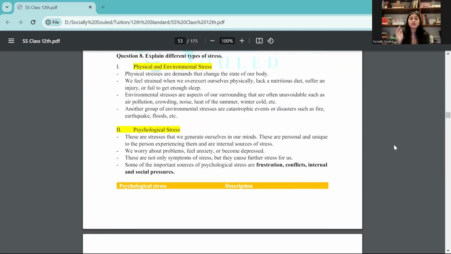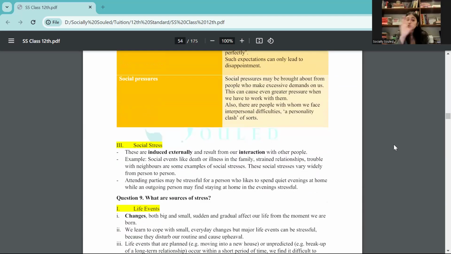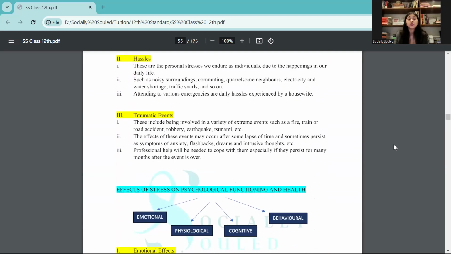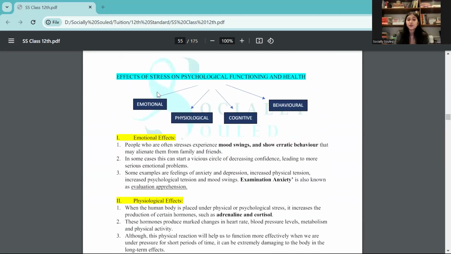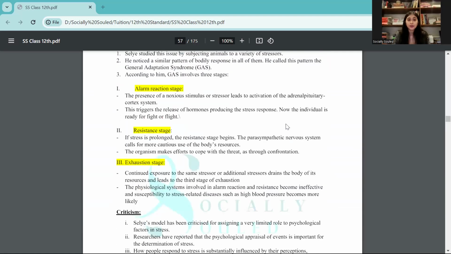So all that you study here, the signs and symptoms, all of this is basically a shortened understanding of the entire box. All right. Sources of stress are your life events, your hassles, and your traumatic events. Effect of stress again. So all of this in terms of MCQ you need to remember.